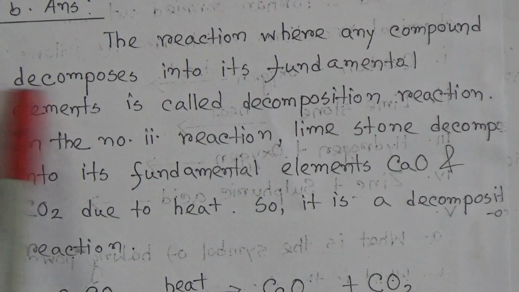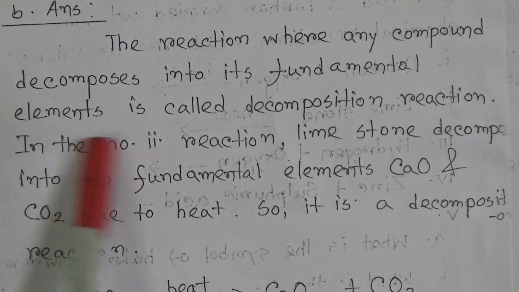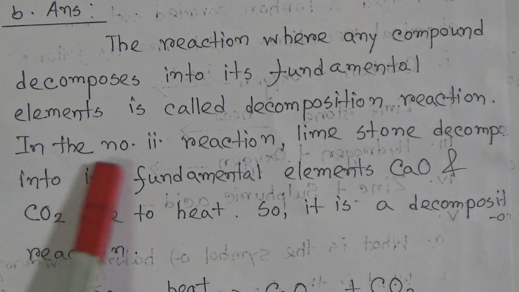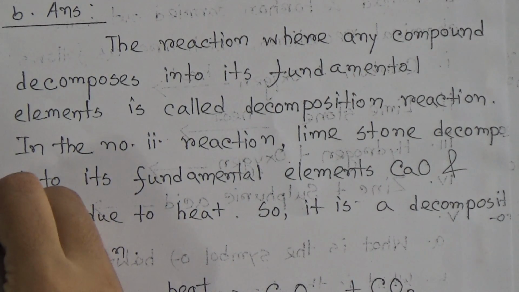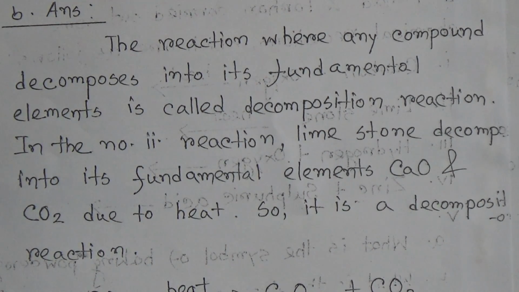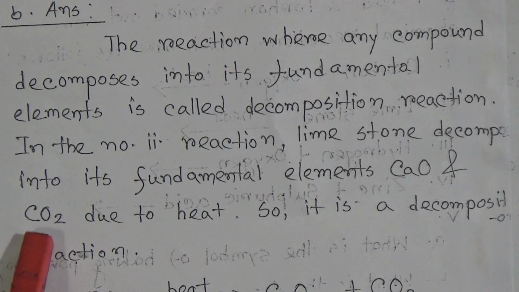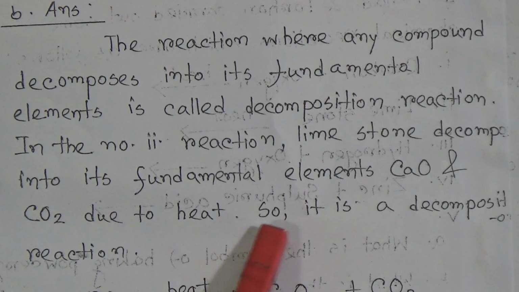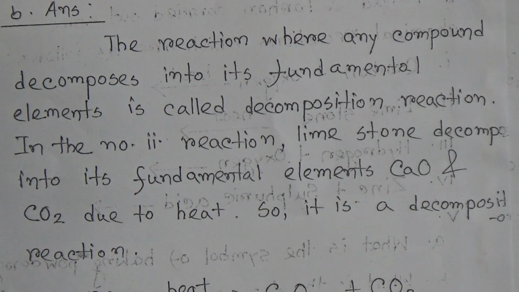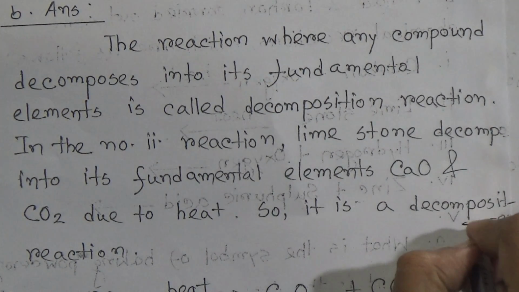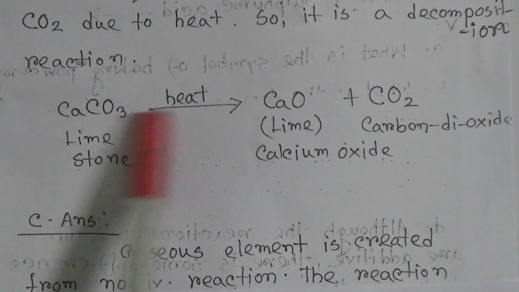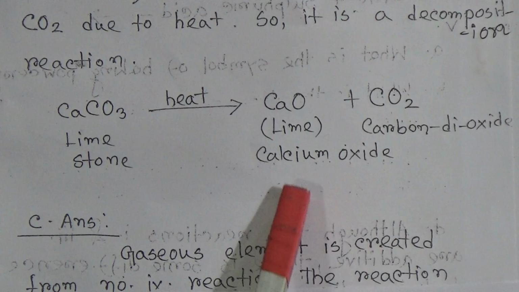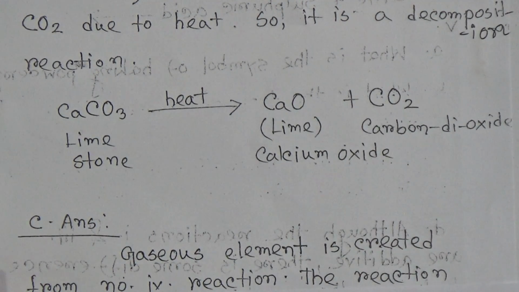The reaction where any compound decomposes into its fundamental elements is called a decomposition reaction. In reaction number 2, limestone decomposes into calcium oxide and carbon dioxide due to heat, so it is a decomposition reaction. Limestone, calcium carbonate, if we apply heat, will break down into lime, that means calcium oxide, and carbon dioxide. Now come to the question of C.